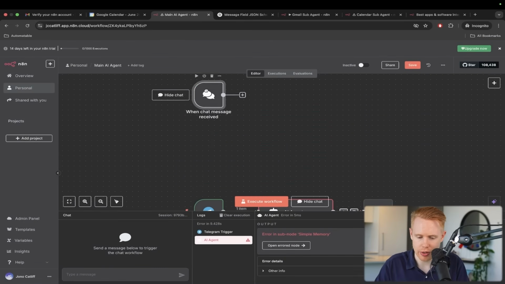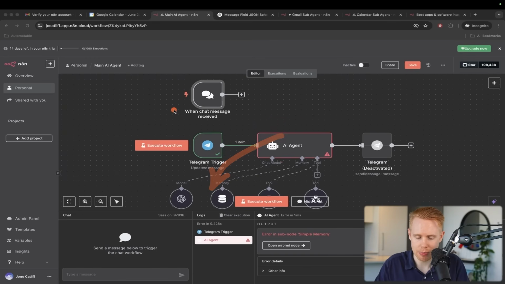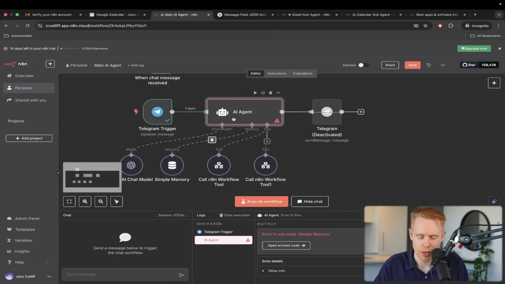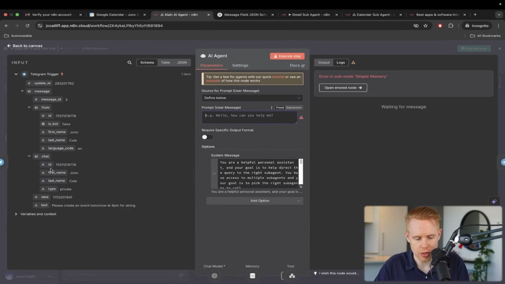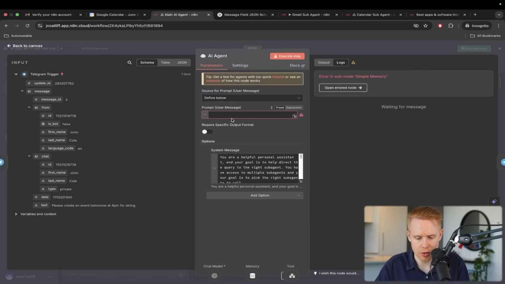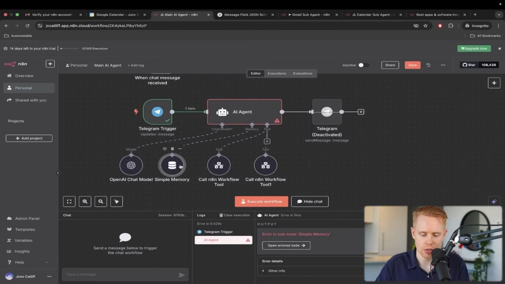But because we no longer have this chat node, we need to communicate with this AI agent and memory that the message is actually coming from Telegram. So inside the AI agent, we're going to choose source for prompt, define below, and we're going to do chat ID over top here. We're also going to copy this chat ID message. We're going to paste in two more locations.